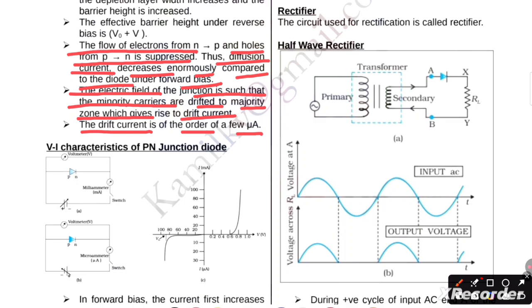Now, the V-I characteristics of the p-n junction diode. Here is the P type, here is the N type. Current is measured in microammeter here, and milliammeter here. Okay. Now, here is forward bias and here is reverse bias.